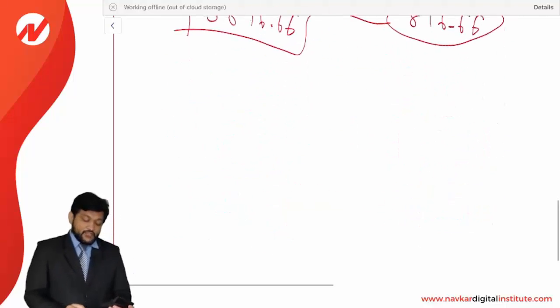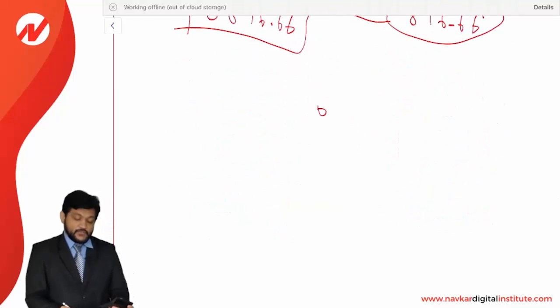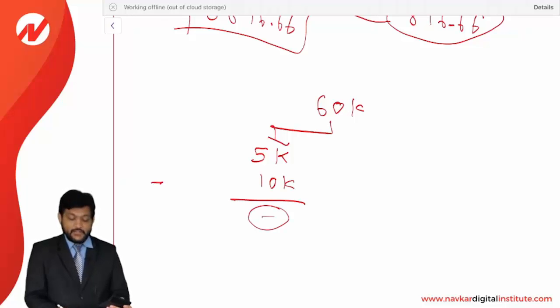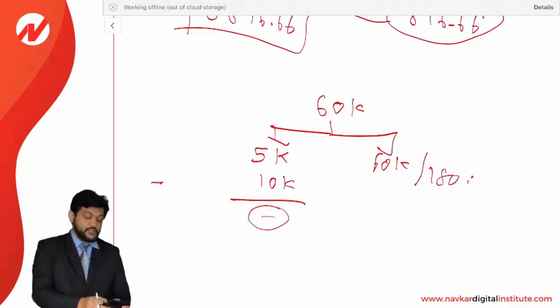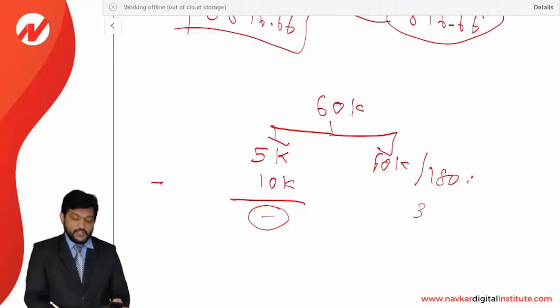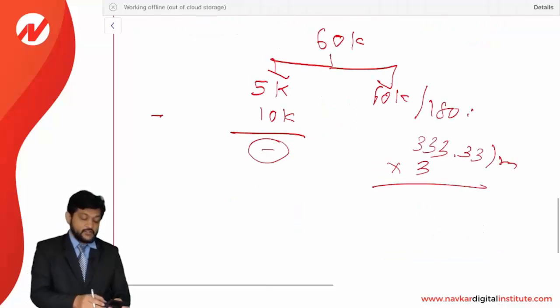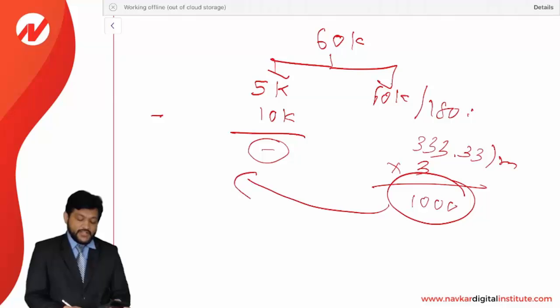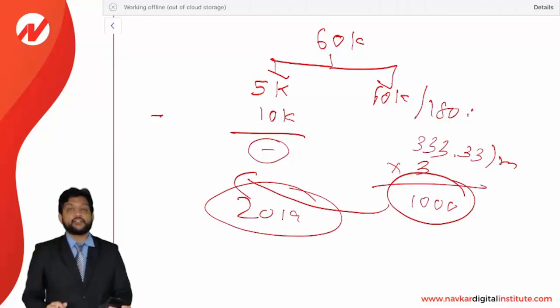Okay. Now let us say the expense incurred is 60,000. The immediate deduction of 5,000 we get, but it phases out if you have incurred expense beyond 50,000. Beyond 50,000, how much is it? 10,000. So it means it is 0. Nothing will be allowed immediately in the current year. So the full 60,000 is going to be amortized over 180 months. 60,000 divided by 180 months is equal to 333.33 per month. And 3 months in the current year are to be considered. So into 3 is equal to 1,000. 1,000 of expense will be allowed in 2019, and the remainder will be amortized over the next years.